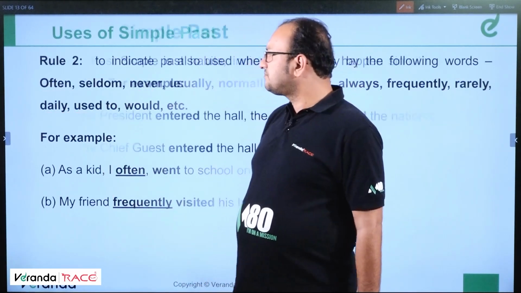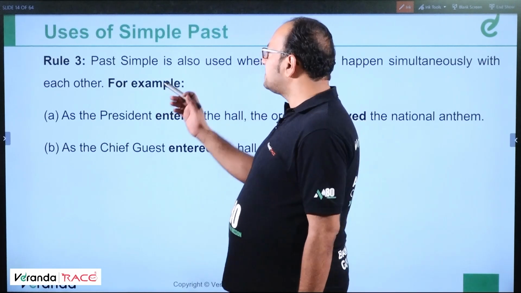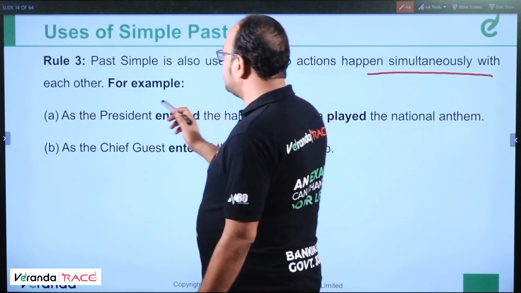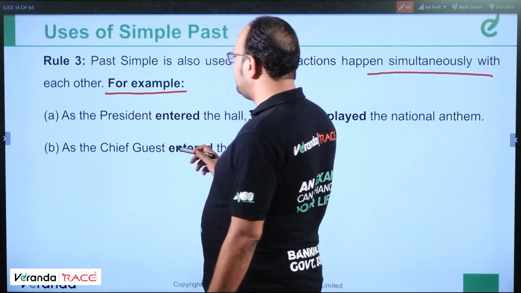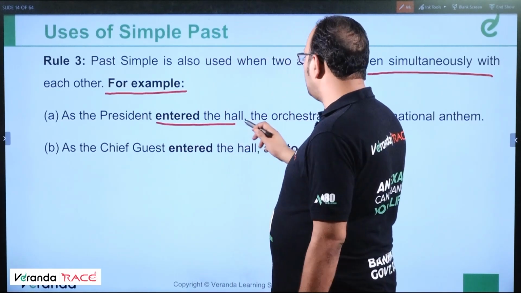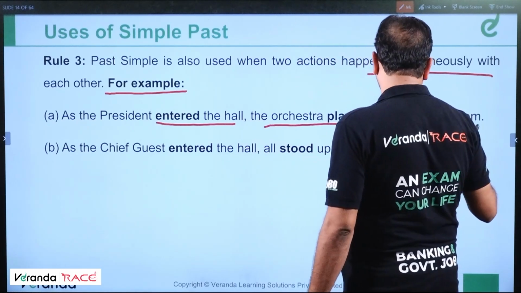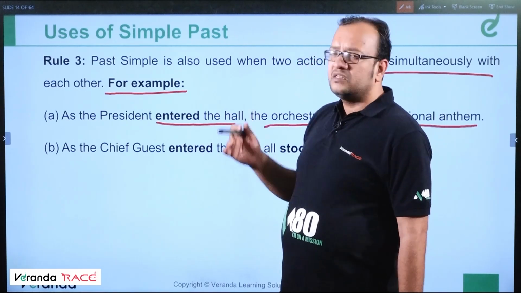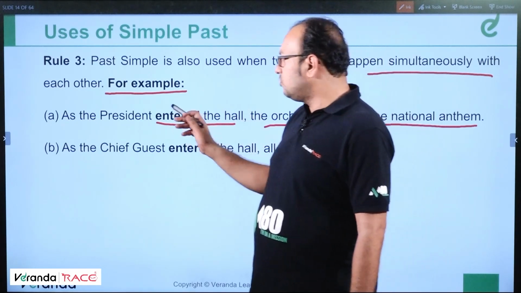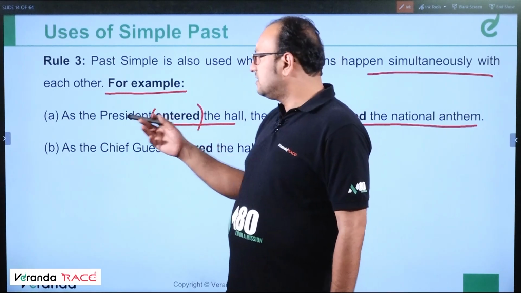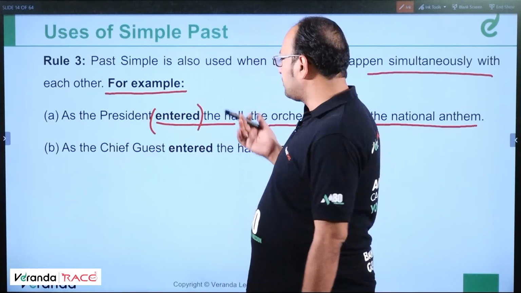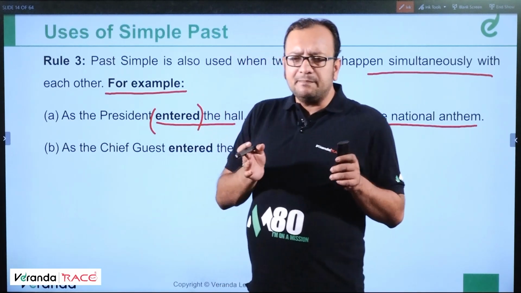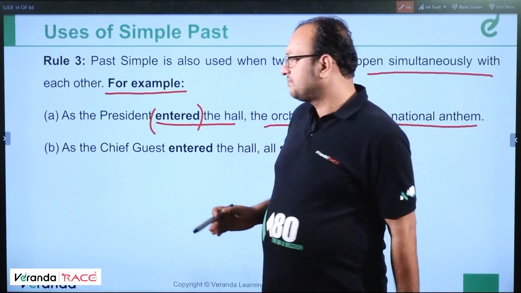Clear? Moving ahead to rule number 3. Past simple is also used when two actions happen simultaneously with each other. For example, as the president entered the hall, the orchestra played the national anthem. So both these actions were simultaneous. The president was entering and the orchestra started playing. Simultaneous means happening parallelly at the same time.